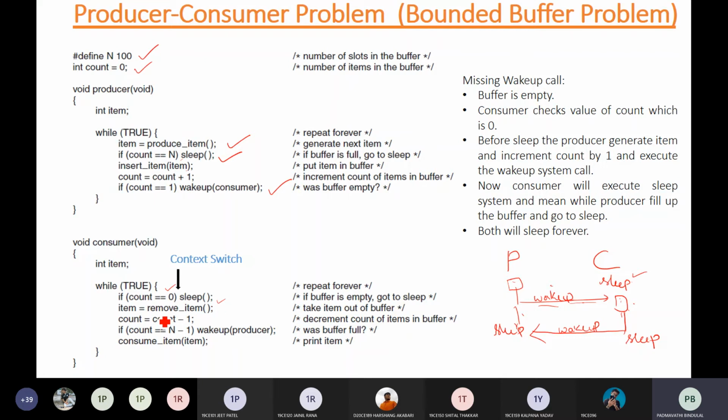But if the condition is false, that means you have something in the buffer, you remove that item, consume it, you decrement the count value, and as soon as the count value is n minus 1, you inform the producer, you give a wake up call to the producer. So this is how your sleep and wake up can be used to avoid busy waiting.